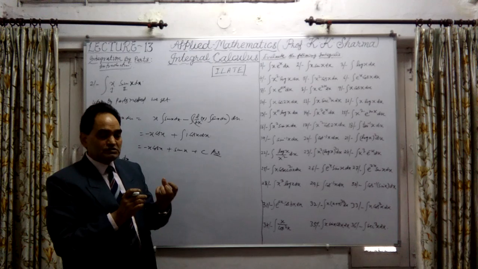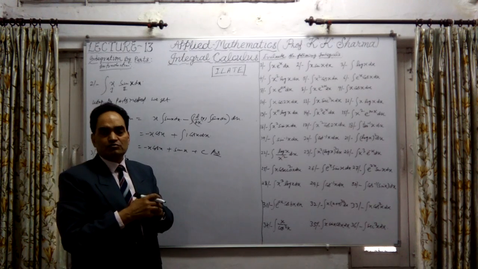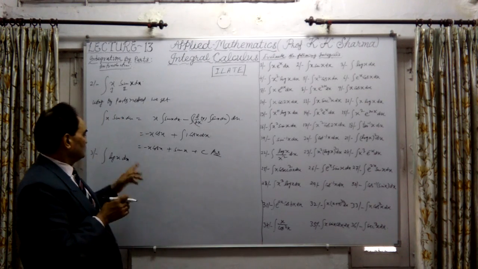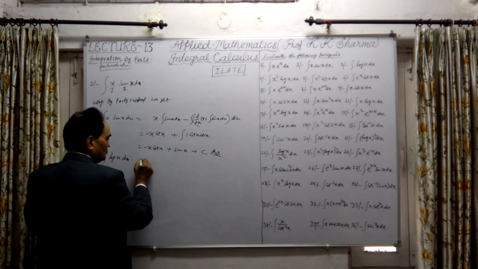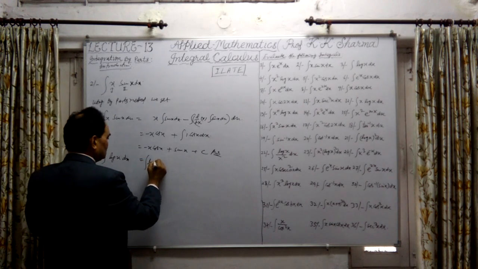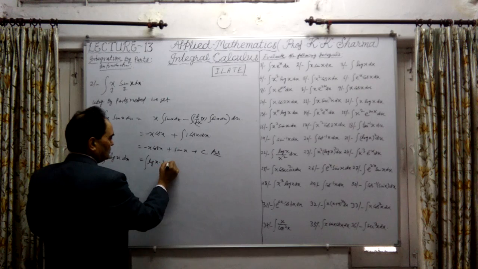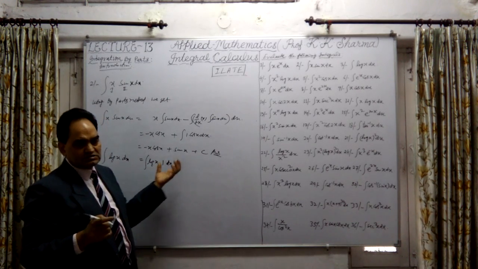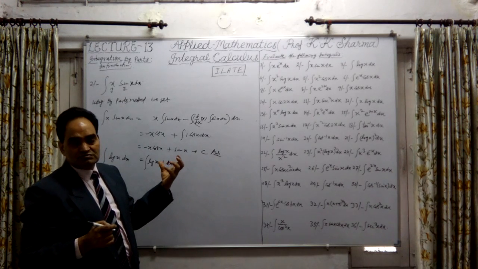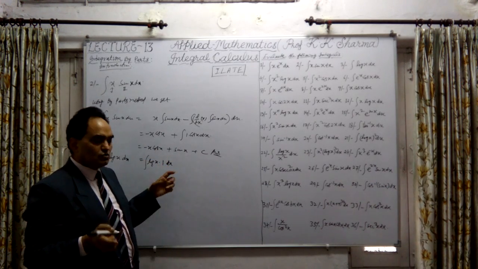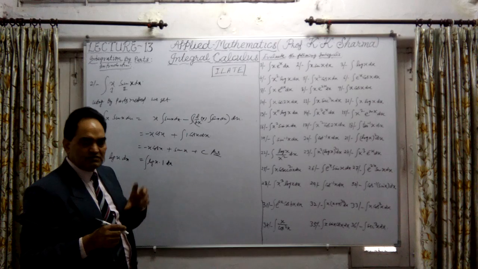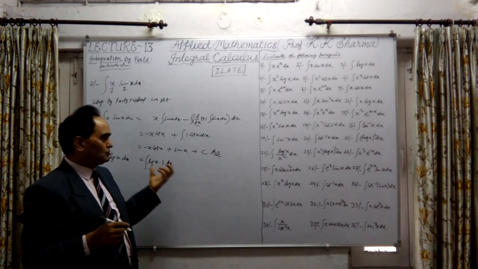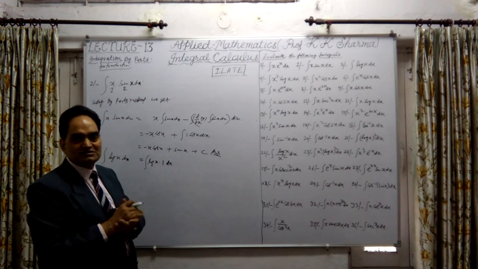So we have to consider 1 in multiplication with this as the second function. In this case, we will consider 1 as the second function and log x as the first function into 1 into dx. As I discussed, 1 is taken as the second function for integration. Why for integration? Because 1 can be integrated. If it is differentiated, it will be 0, the whole value will be 0, so what is the use of that?